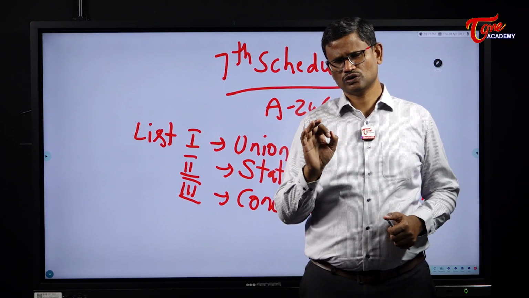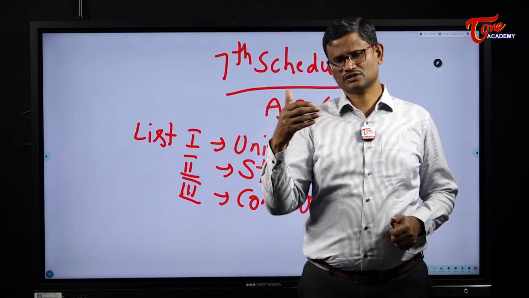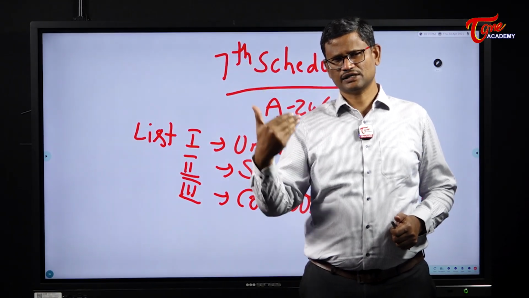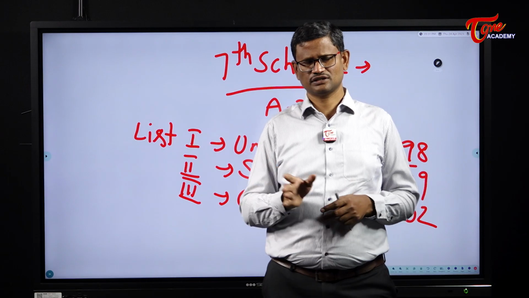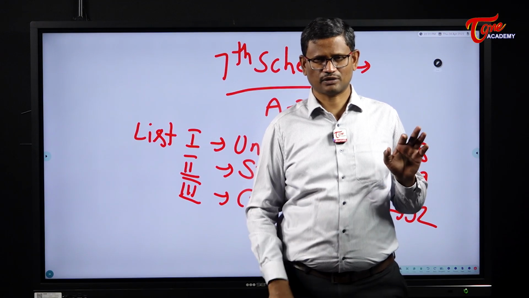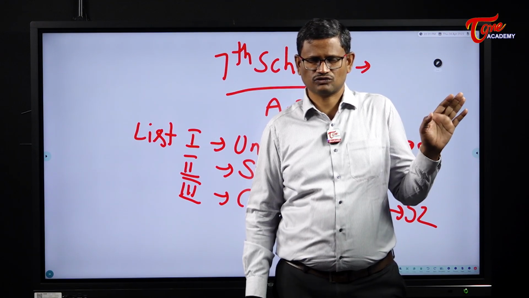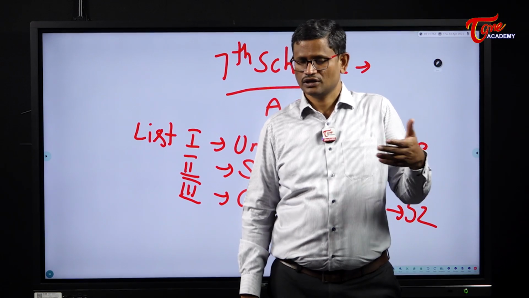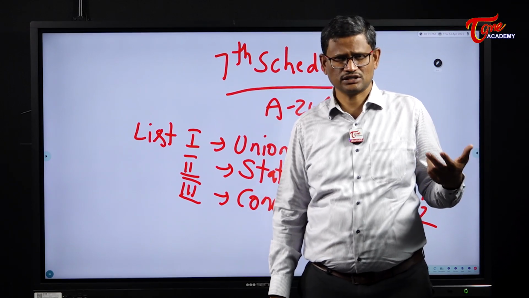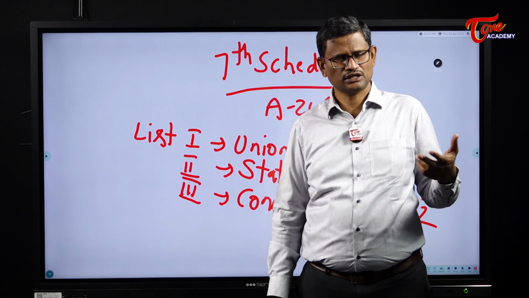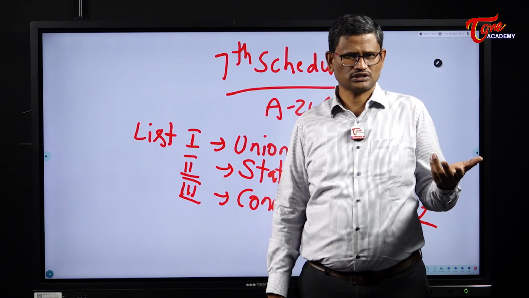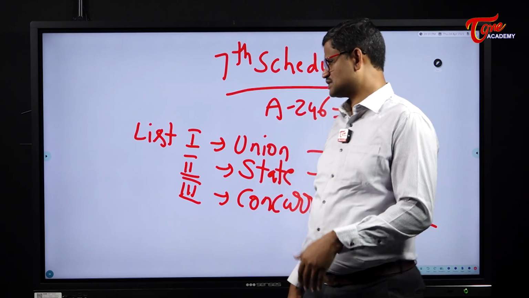So, 7th schedule, it speaks about division of powers, vertical and a territorial division of powers between the center and the state governments. There were several changes in these lists. For example, in 1976 through the 42nd Amendment, 5 items from the state list were moved from state list to concurrent list. Recently, in 2016, the 101 Amendment relating to GST, it has brought several changes both in the union list and also in the state list to bring in goods and services tax into implementation. That's about the 7th schedule.